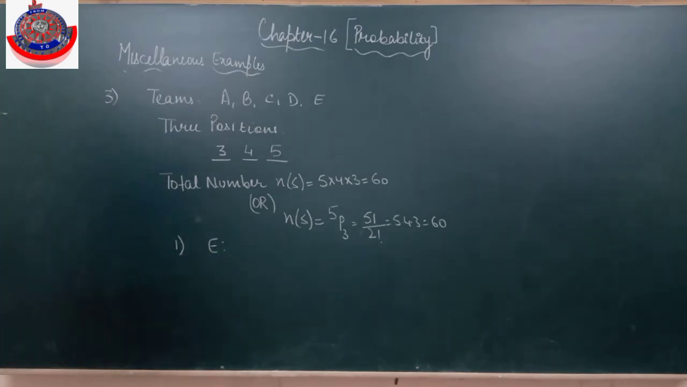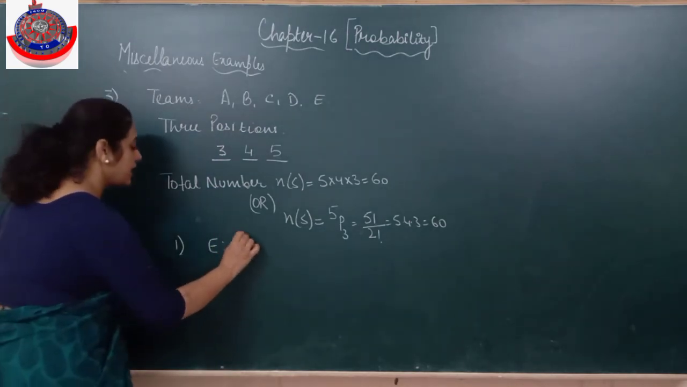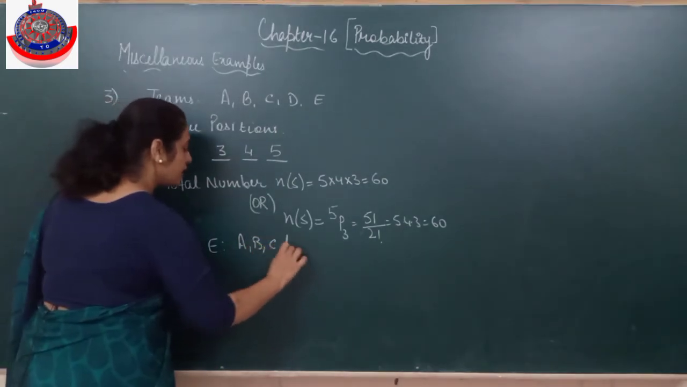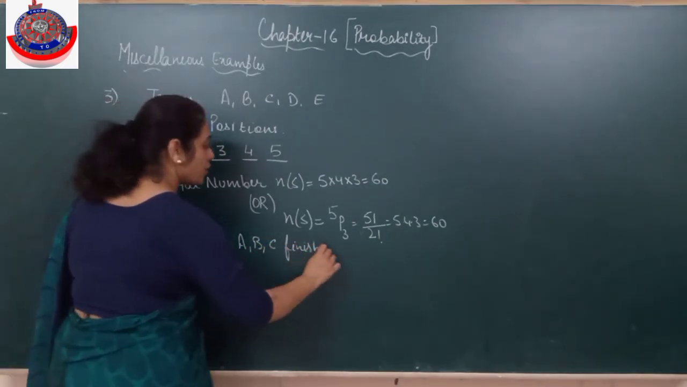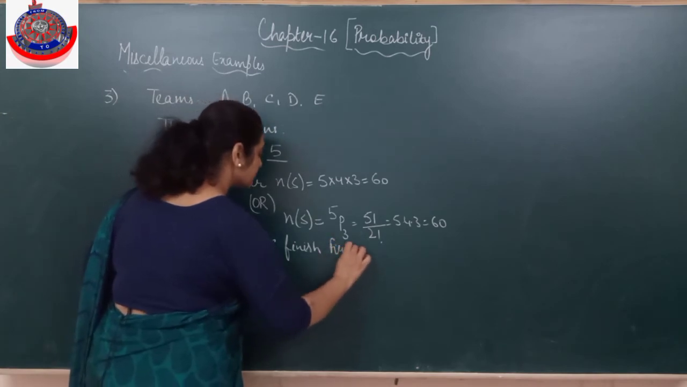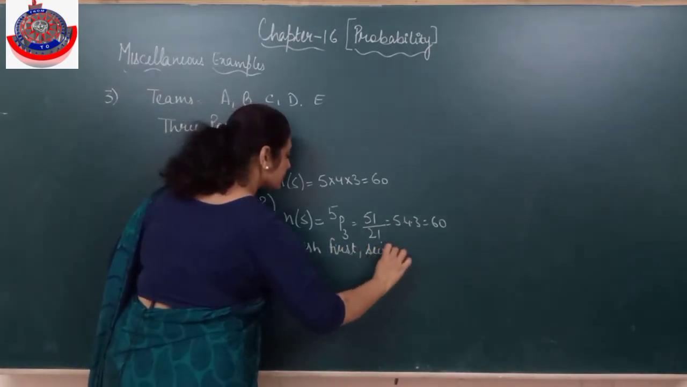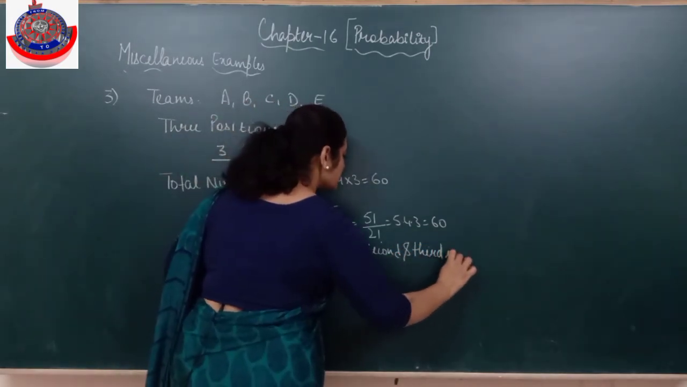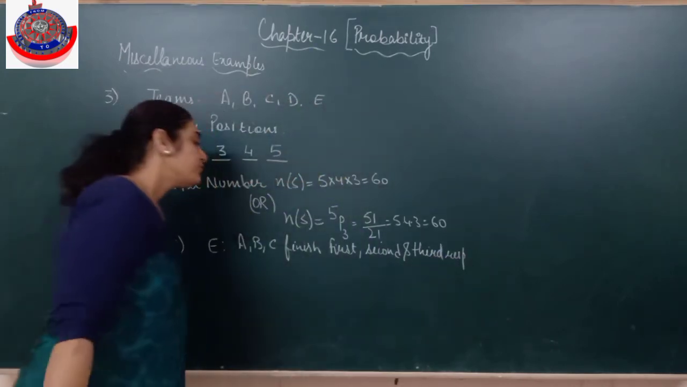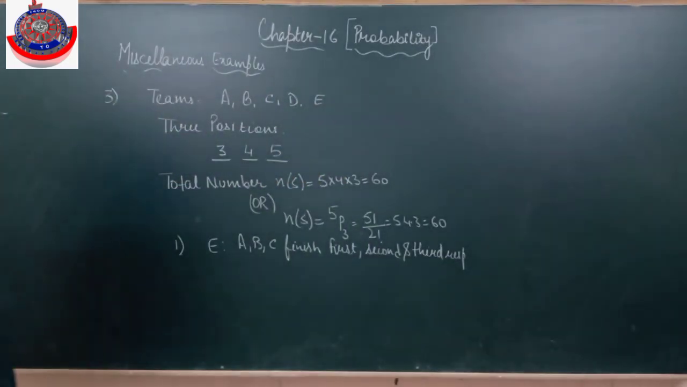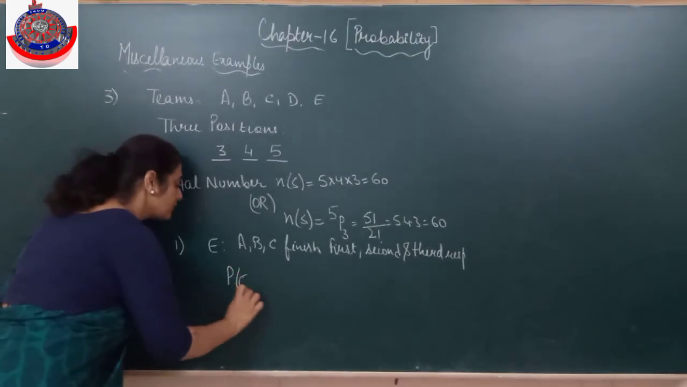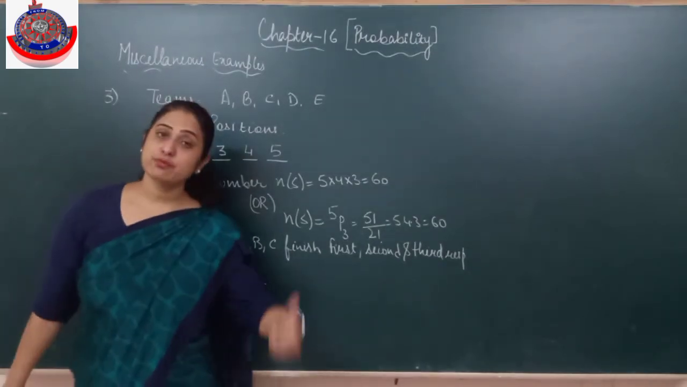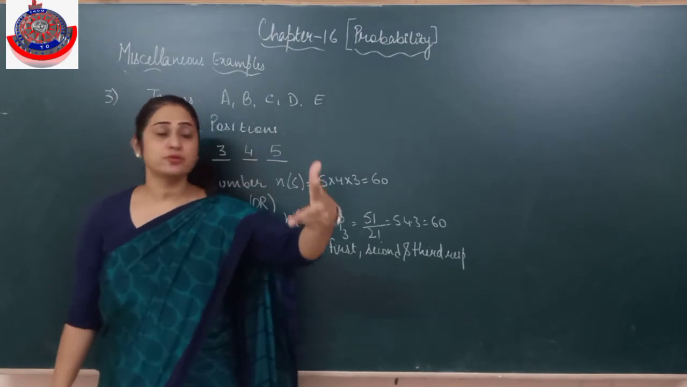Now the first part they're asking me. Let E be the event. I need the probability that A, B, and C finish first, second, and third respectively. Now see, it is fixed that A has to come on the first position, B on the second position, C on the third position.